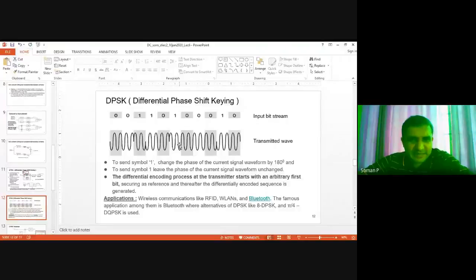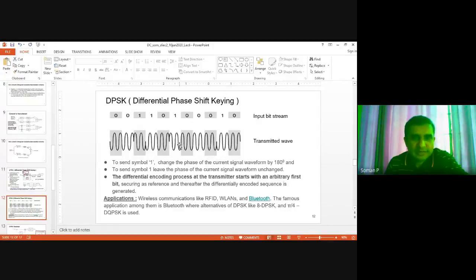One basic thing here is that this is differential, so we need some reference. So what we do is that at the start of the transmitter, we will send an arbitrary first bit. Let's assume that the arbitrary first bit is 0 as the start bit, and that is our reference. And 0 means a particular carrier we will send, and that is considered as our reference. And then everything else is derived based on that reference signal. A detailed table is given in the next slides. I'll go through that.